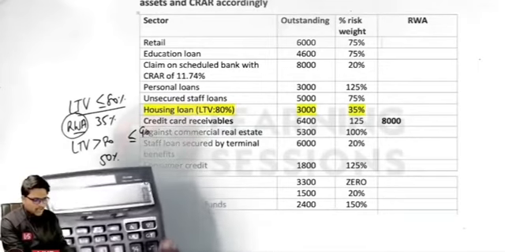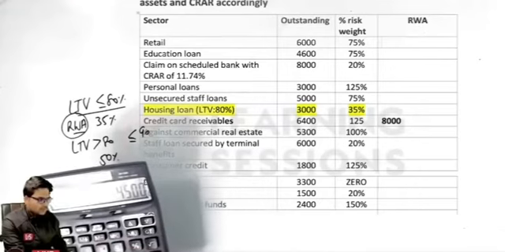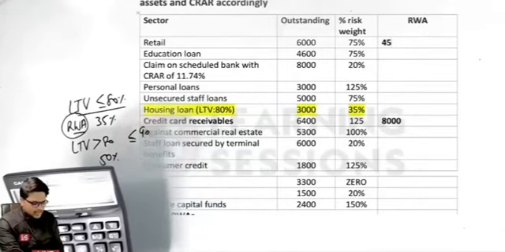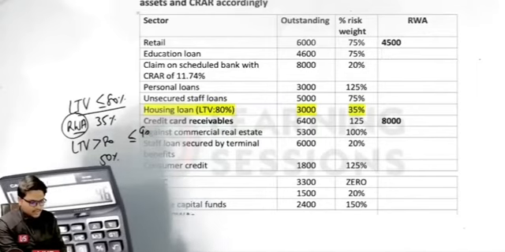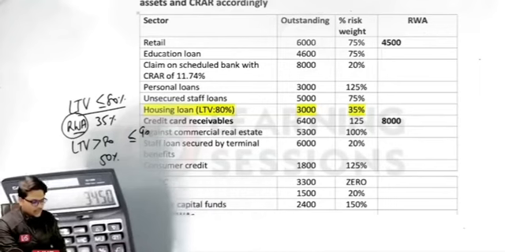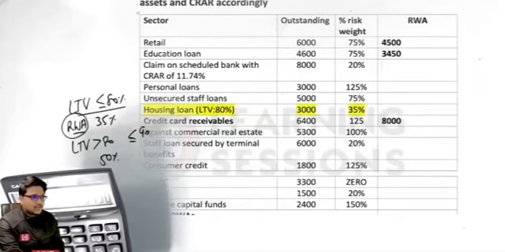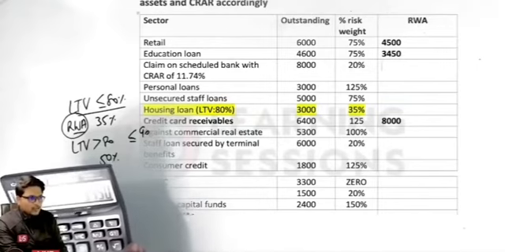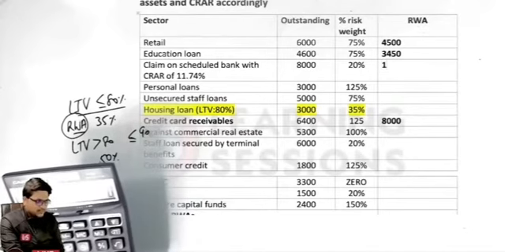So just let me calculate this for you at the earliest. It will be 6,000 into 75%, that is equal to 4,500. Further, for education loan, it is 4,600 multiplied by 75%, that is equal to 3,450. And the next one is related to claim on scheduled banks with CRAR. In that case it is 20%, so it will be equal to 1,600.